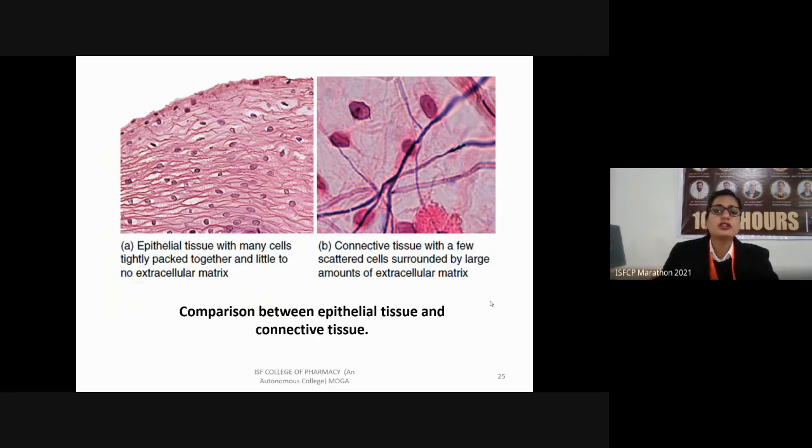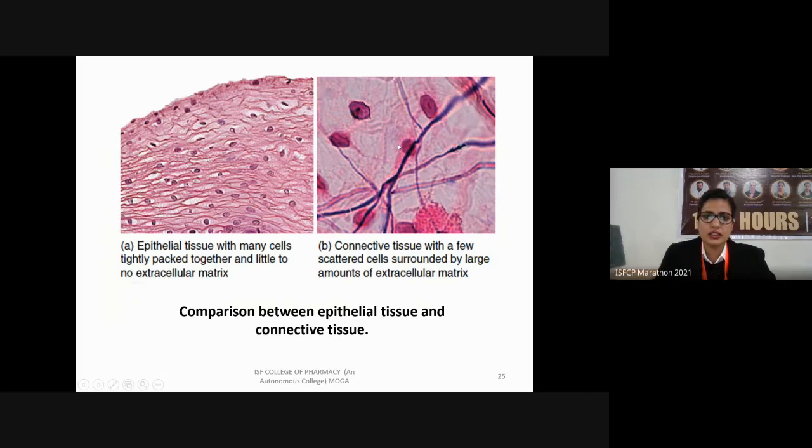As we can see in the image, in the case of the epithelial tissues, various cells are present and they lie in very close association to one another. The purple staining indicates the cells. In the case of the connective tissues, the cells are present, but they are very distant from one another.